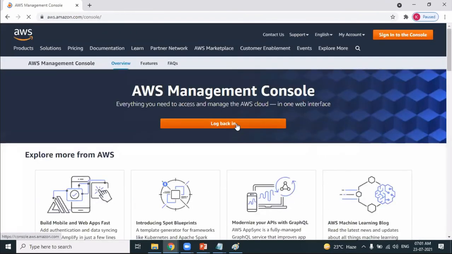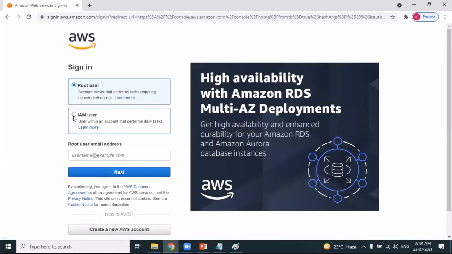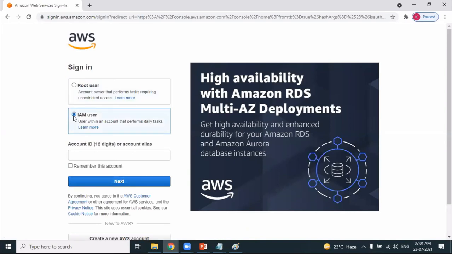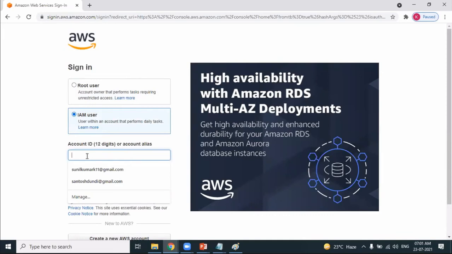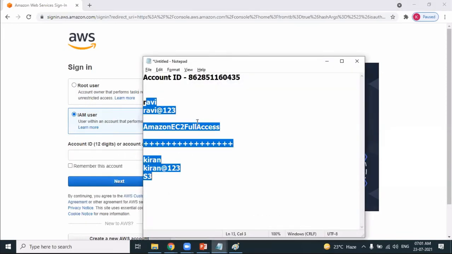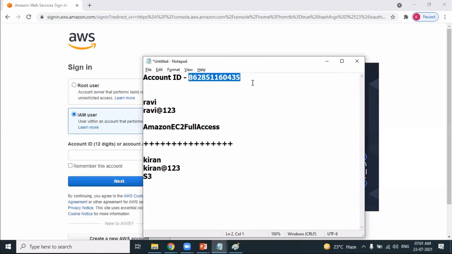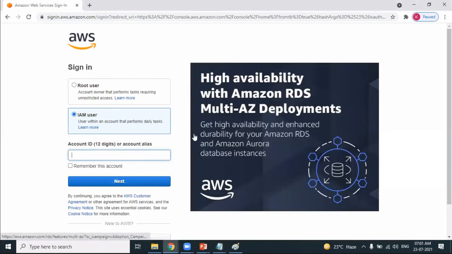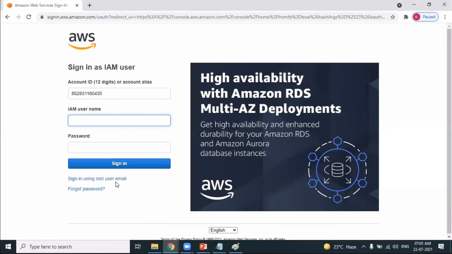I want to log in again, this time as which user? IAM user. This IAM user belongs to the root user, right? Provide that root user account ID first. These 2 users belong to this particular account ID, isn't it? Provide the account ID. Next. Then provide the IAM user and the password. The root user account ID is mandatory, very important.